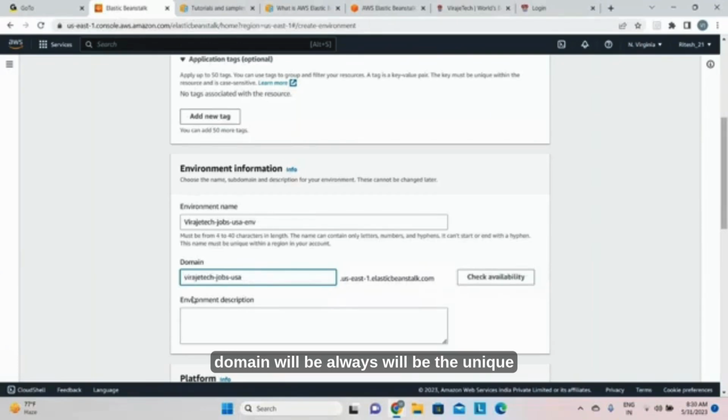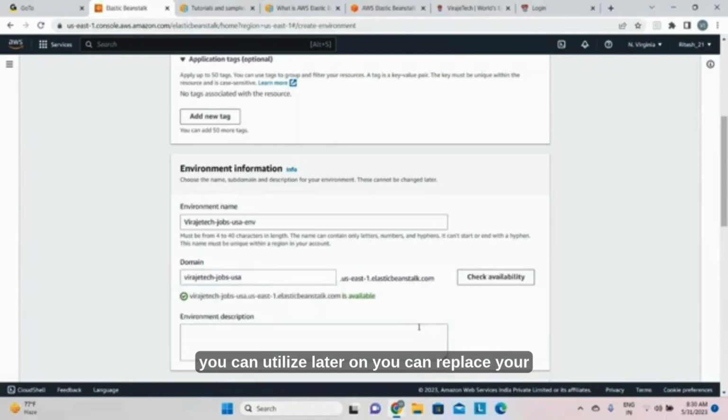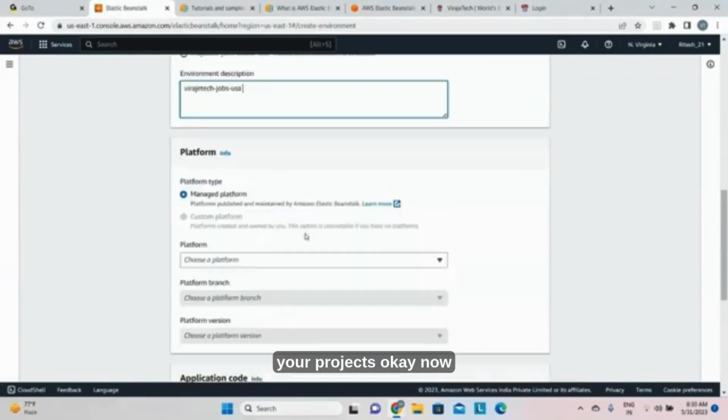The domain will always be unique. So the domain will be .us-east-1.elasticbeanstalk.com. It is a free domain, so you can utilize it. Later on you can replace it with your own domain which you purchased from the Route 53 service. Now the environment description. Here you can provide the complete description regarding your project.